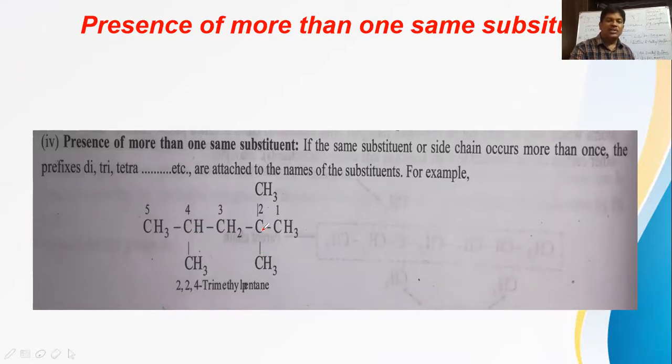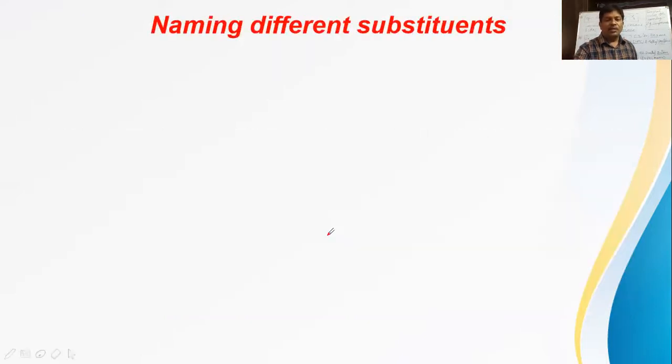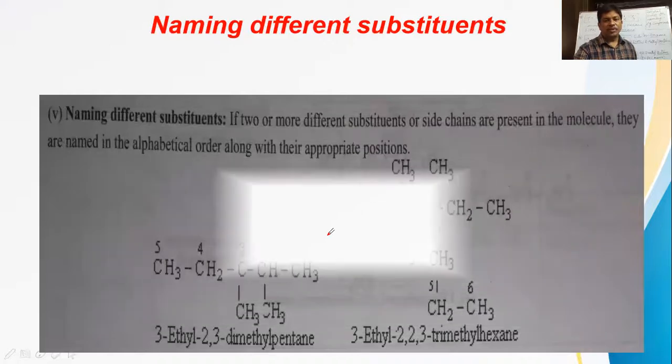And the locants of methyl here are 2, 2, 4. So 2,2,4-trimethylpentane. Whenever the same methyl group is repeated 3 times, we have to say tri. If methyl is repeated 2 times, di. If the methyl group is repeated 4 times, tetra. So all these, di, tri, tetra, penta, hexa, are called numerical prefixes.